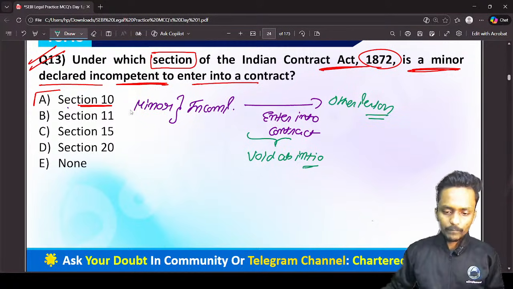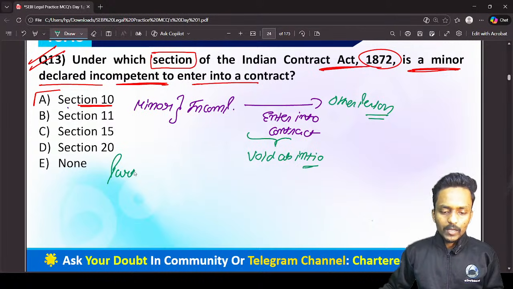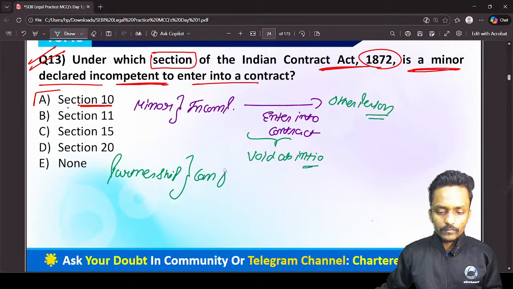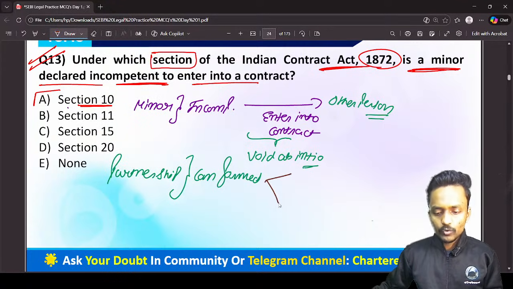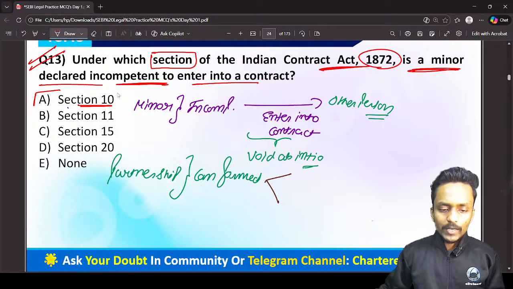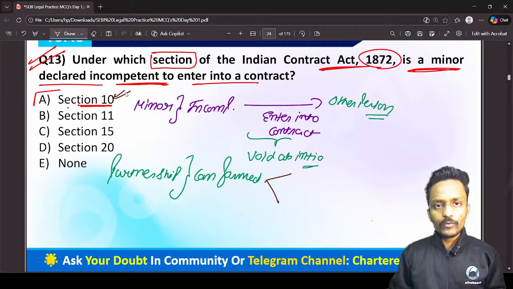And the second situation: partnership is what? When I'm talking about how a partnership can form, it forms through a contract. For that reason, the Indian Partnership Act 1932 requires fulfilling all the conditions prescribed under section 10 of the Indian Contract Act 1872 as well.